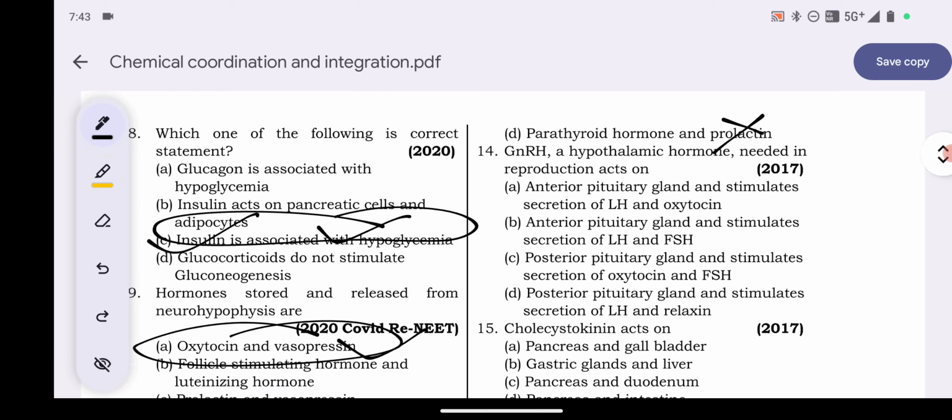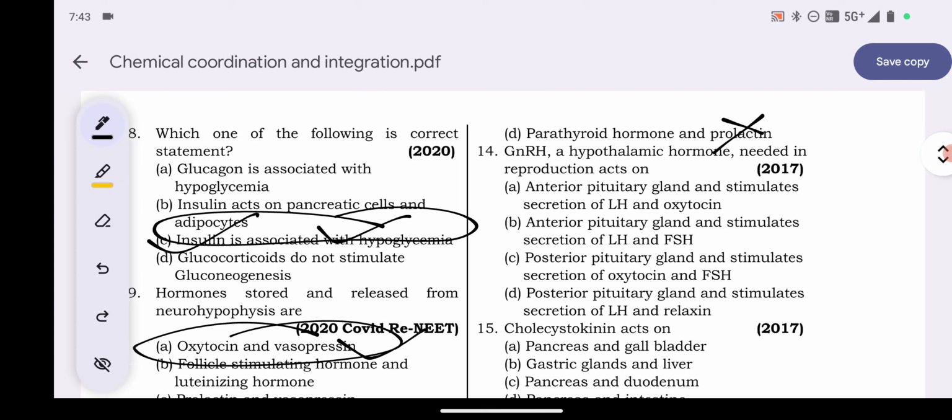GnRH hormone, which is produced from the hypothalamus, where does it act? Anterior pituitary gland and stimulates secretion of LH and oxytocin. Anterior pituitary gland and stimulates the secretion of LH and FSH.